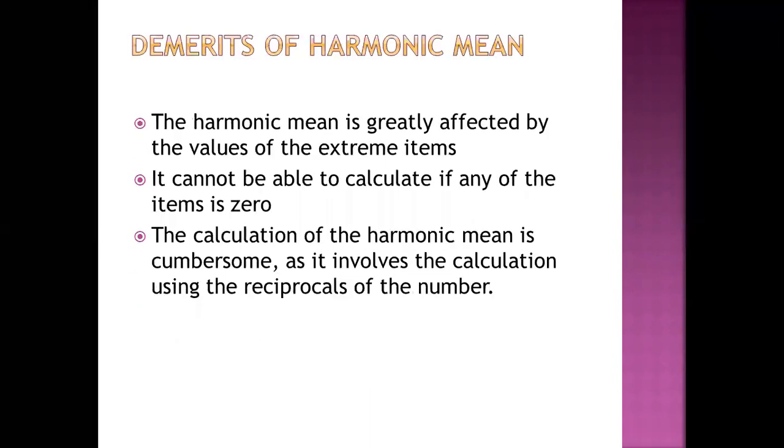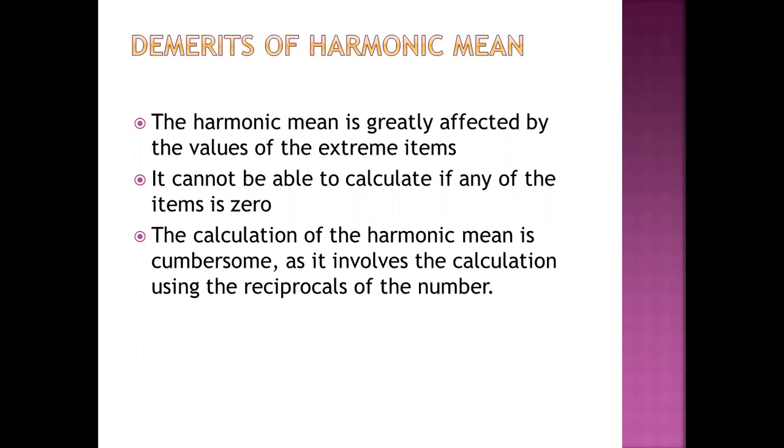On the other hand, the demerits of the harmonic mean are as follows. The harmonic mean is greatly affected by extreme values. It is difficult to understand and calculate if any item is 0. It gives more weightage to small items, which is not a desirable feature.